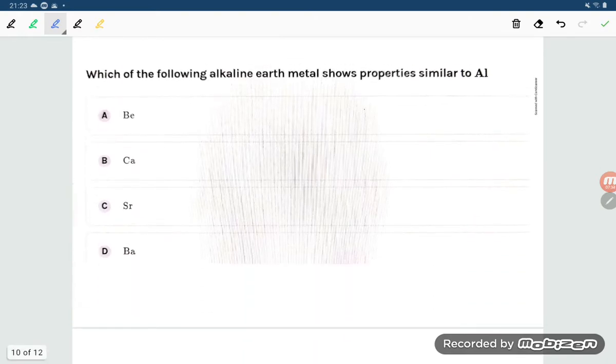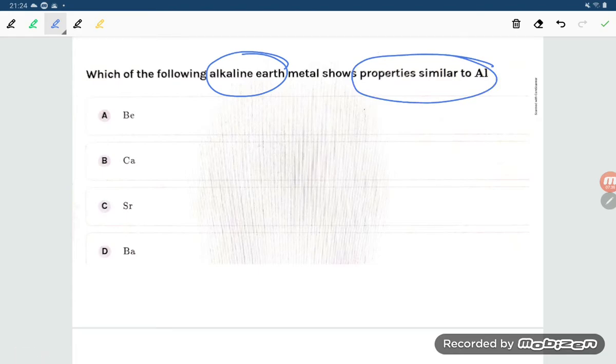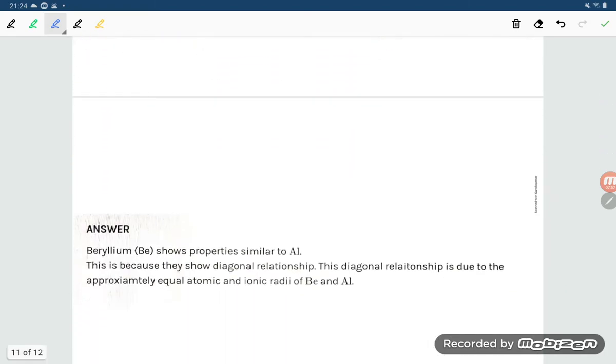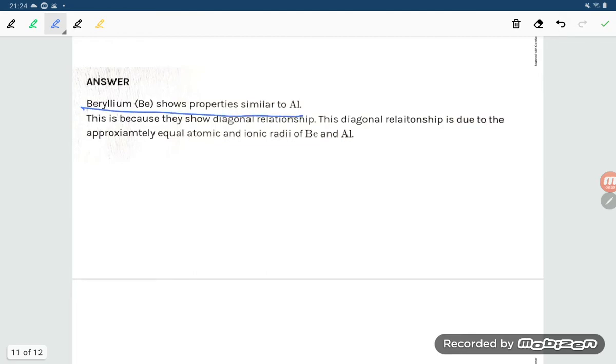Next question, which of the following alkaline earth metals shows properties similar to aluminum? So student, the alkaline earth metal beryllium is in a diagonal relationship with aluminum, beryllium and aluminum. So which one will be the option, student? That is similar to aluminum. So beryllium will show similar properties with aluminum due to the diagonal relationship. This diagonal relationship is due to the approximately equal atomic radii and ionic radii of beryllium and aluminum.